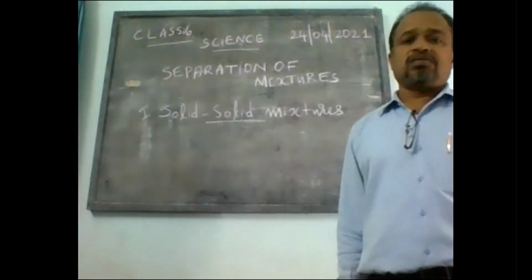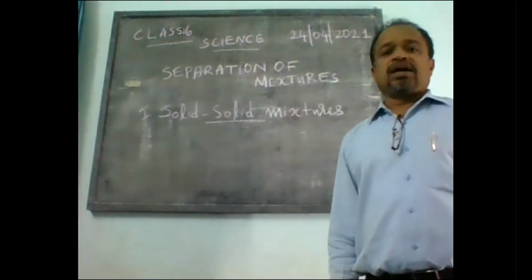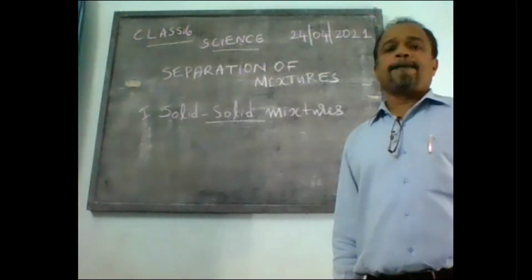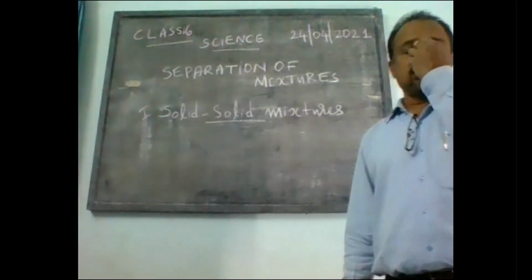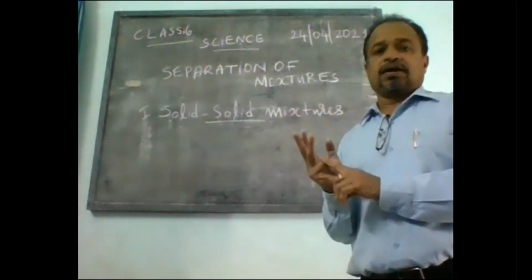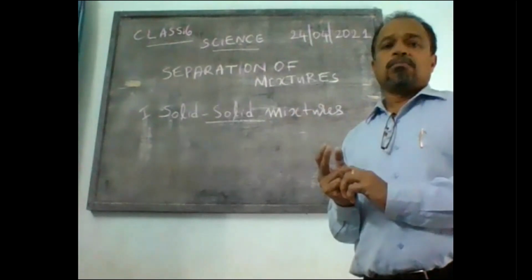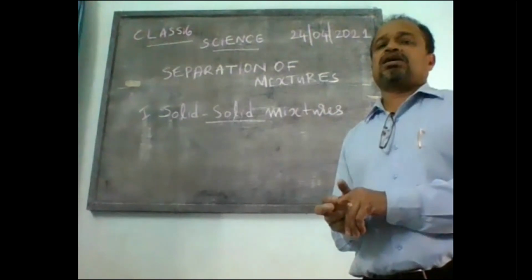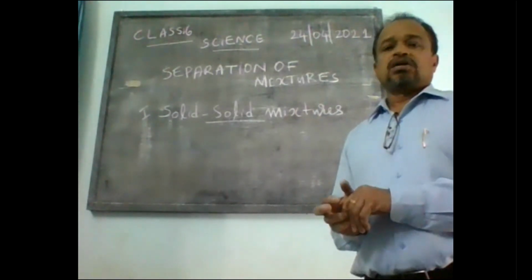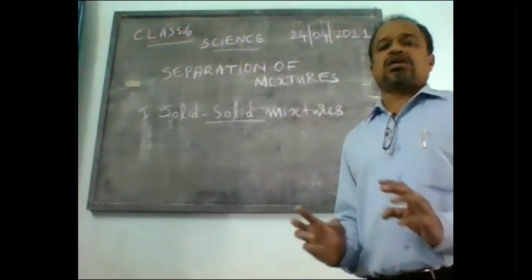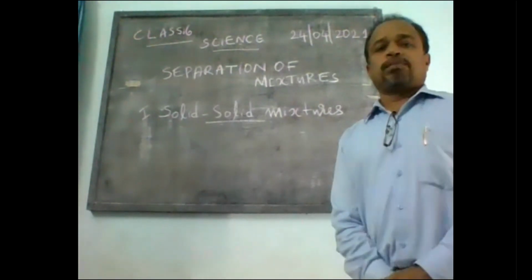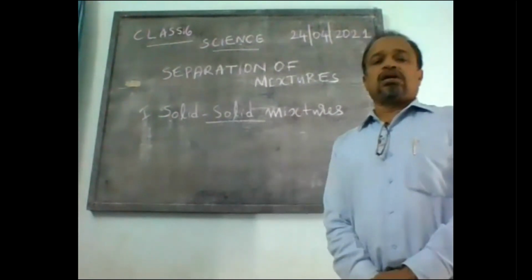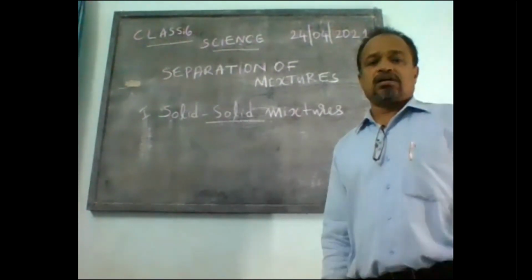We have seen in the previous class how to separate grains from the stalk of wheat, rice, etc. And we have seen the processes of threshing and winnowing to separate food grains from the stalk of wheat after harvesting. Now, there only solids are involved. You have seen the process of threshing, beating up the wheat stalk and removing the grains.